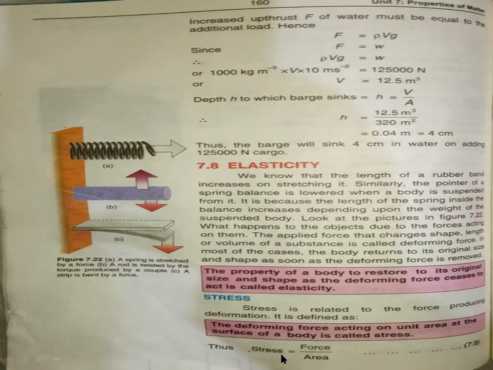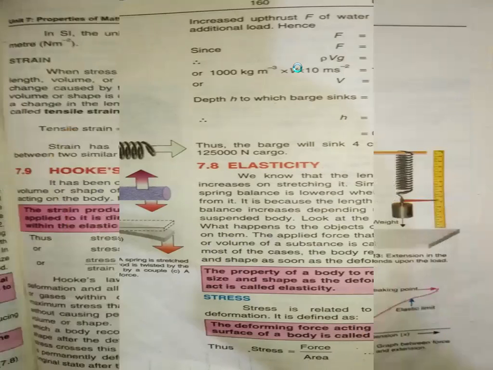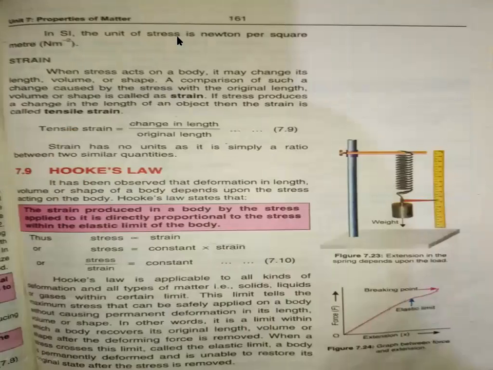What is stress? The deforming force acting on a unit area. Stress is like a pressure. Pressure is defined as force per unit area. So stress is also force per unit area, and its SI unit is Newton per square meter, noted as N m^-2.